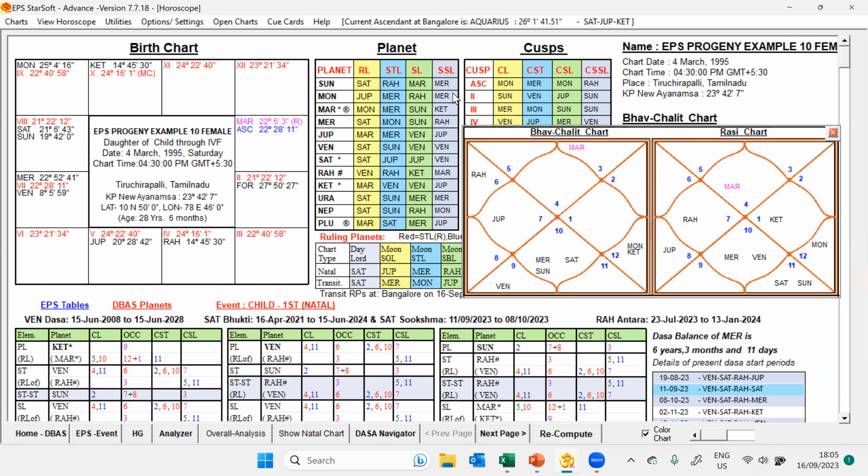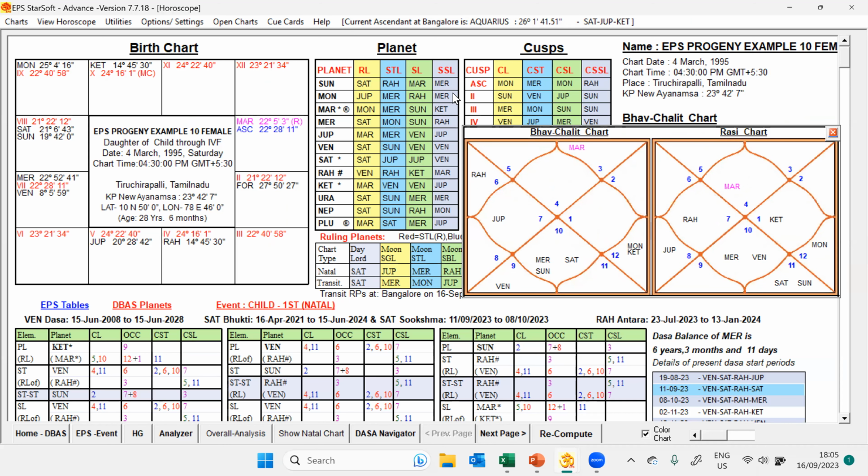And Saturn, seventh lord occupying seventh house, 6 and 12 cuspal sublord, and on the unfavorable side 8 and 8, 6 and 12. So actually, it is having some weakness strongly present. So we can give a light red also, because seventh lord occupying seventh house is fine. But 8 and 8, 6 and 12 weakness is present. So we can give light red, because so far we have not given any light red. So we can differentiate with this.